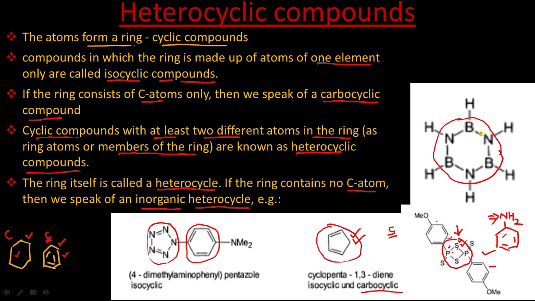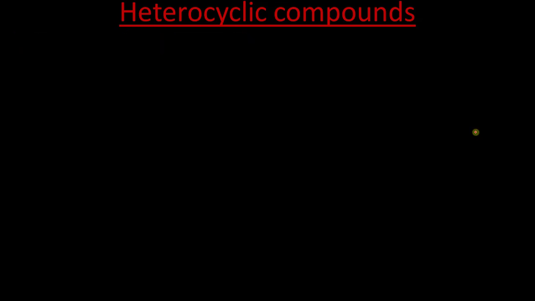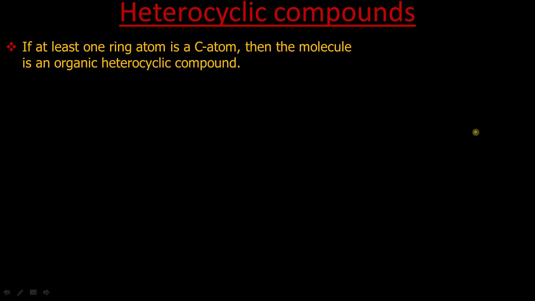So this ring is an inorganic heterocycle, and this compound is a heterocyclic compound. Now if at least one atom of that ring is carbon, then we call it an organic heterocyclic compound, which we will study in this course. Our main topic of interest is organic heterocyclic compounds.